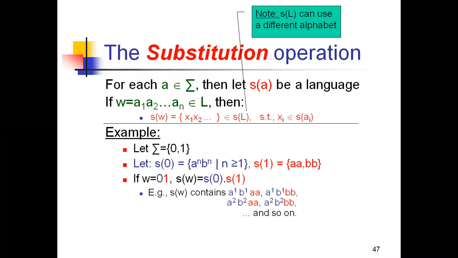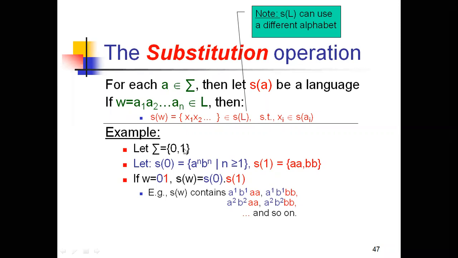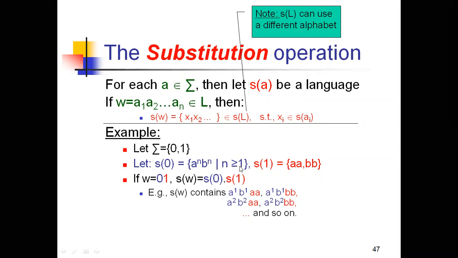And that's the thing we are going to show now. And here we're having an example for that. Let's see the example, then you can easily understand how to do the substitutions. Let sigma, the alphabet, be {0, 1}. And now let us assume that S(0) is equal to a^n b^n, where n is greater than or equal to 1.